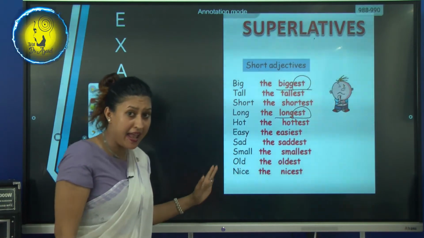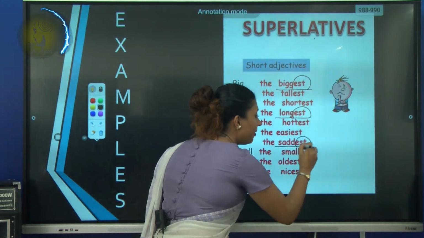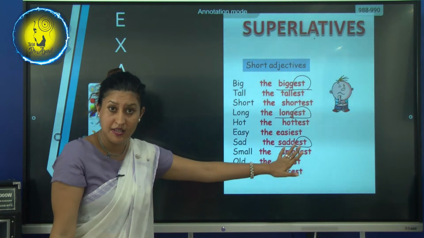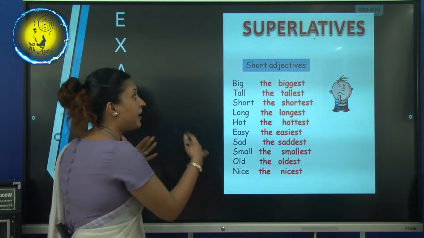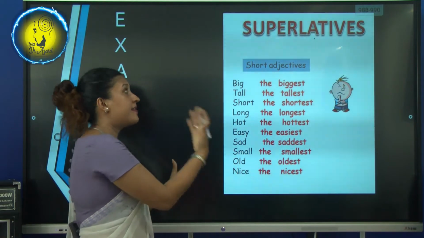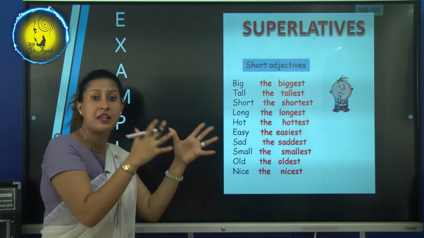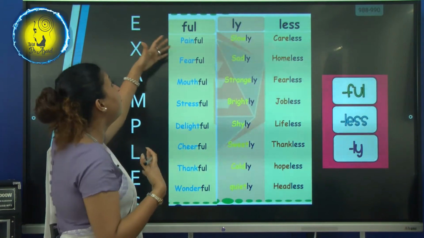Sad became saddest with the suffix est. Now you have a better understanding about comparative adjectives and superlative adjectives, which means the suffix er and suffix est. So now let's move on to this.